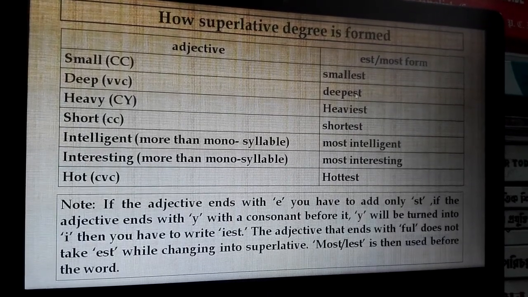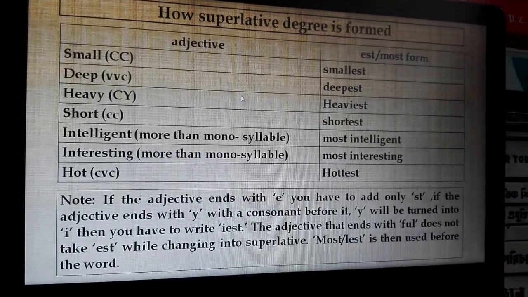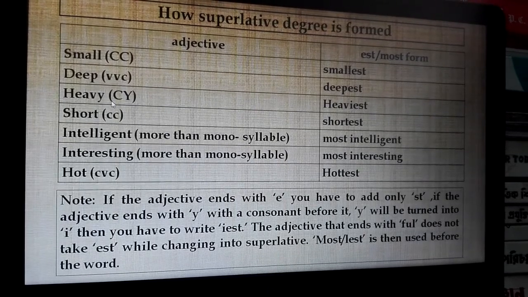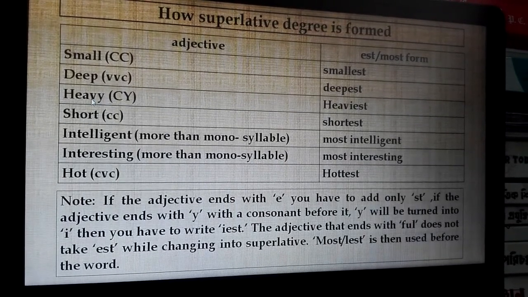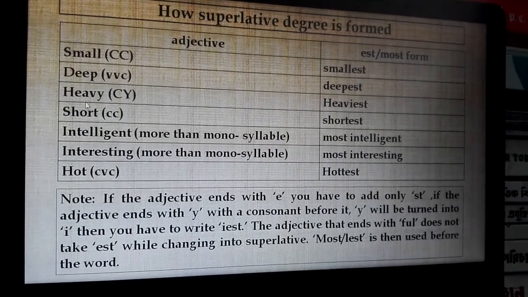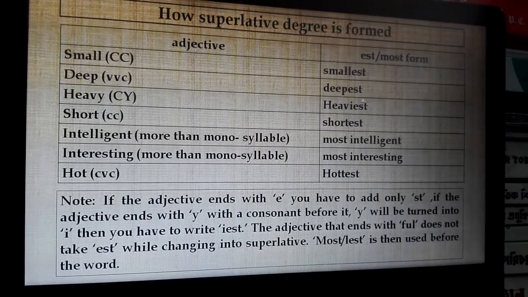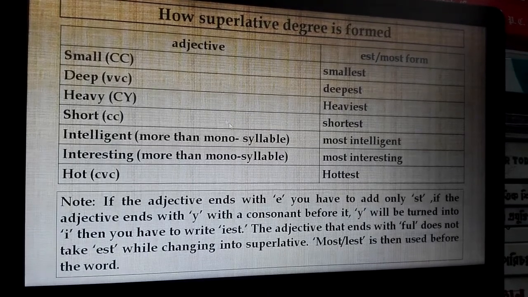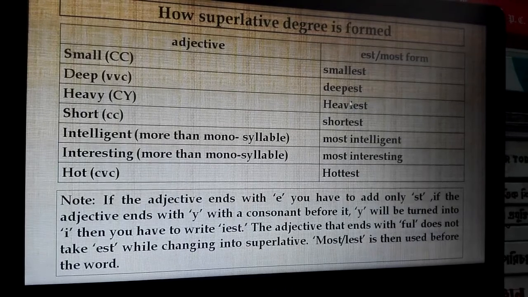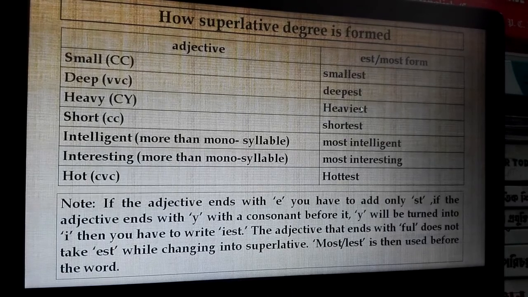And if the monosyllable or disyllable adjectives end with Y before a consonant, then Y will be turned into I and add EST to make the superlative, such as heavy, heaviest. Here Y is turned into I and add EST to make the superlative.